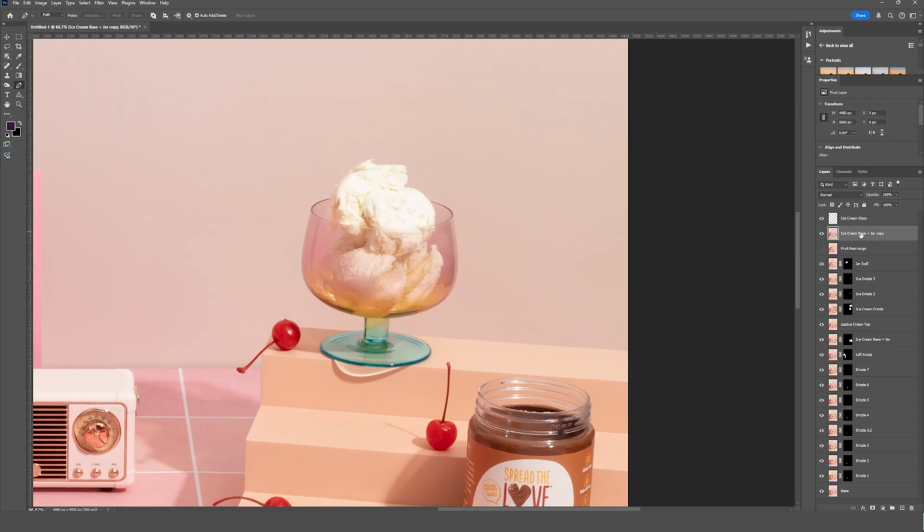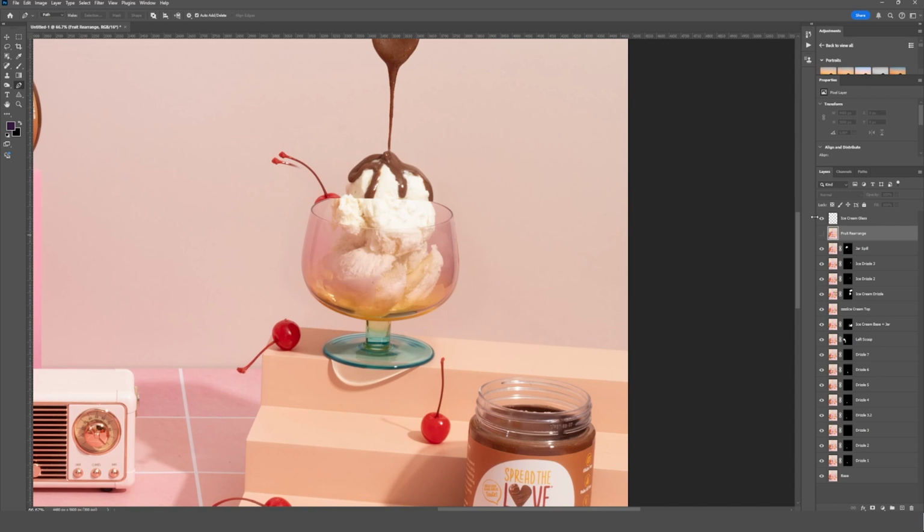So we no longer need this copy layer that we made. That was just so that we could make a selection of the glass with the correct ice cream in it. So I'm going to delete that. And now you can see this is our ice cream glass layer. It's turned on. It's got a super hard edge here that we don't like, but this is where we're going to be masking to match it up.